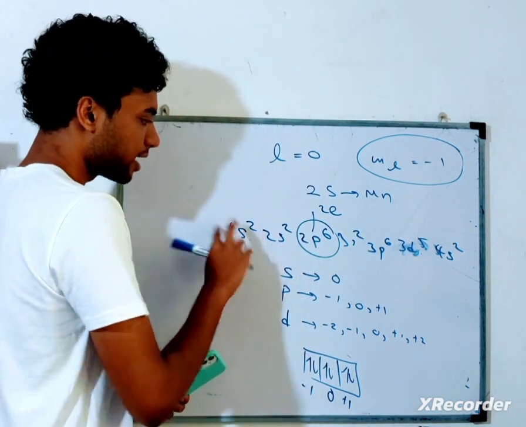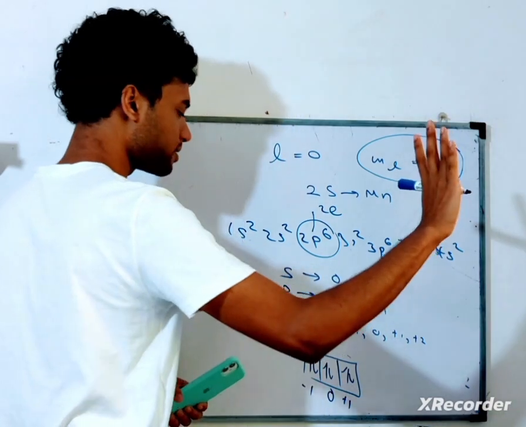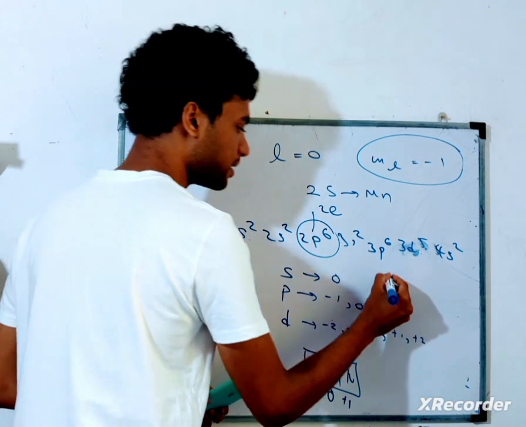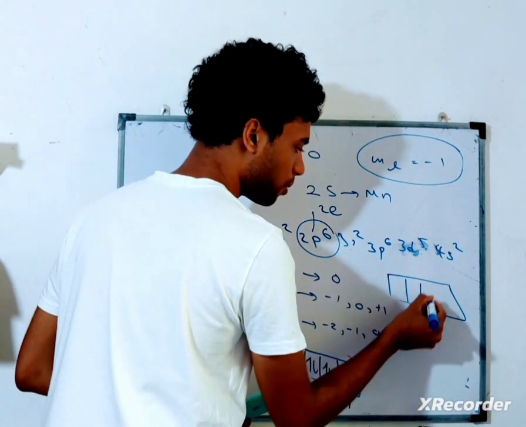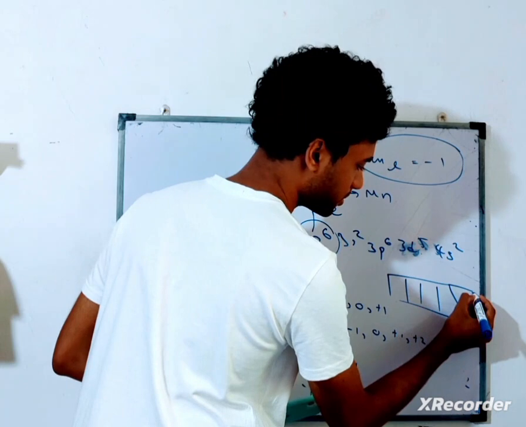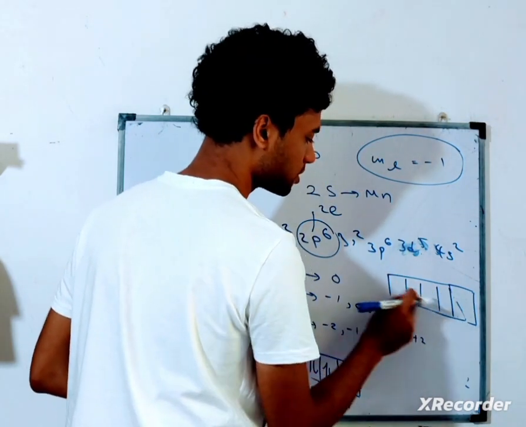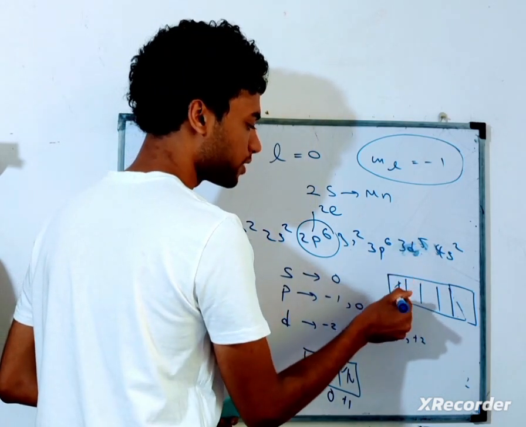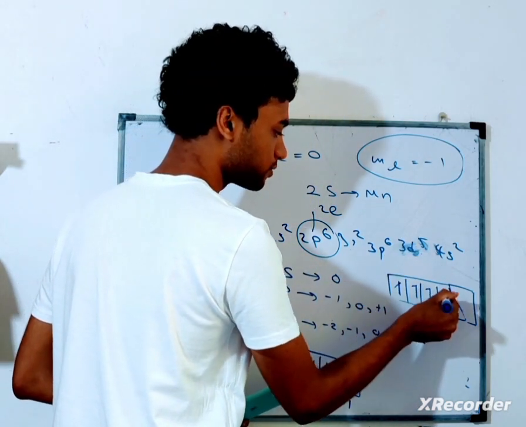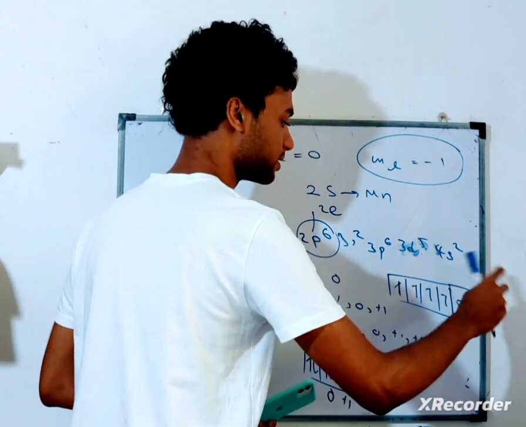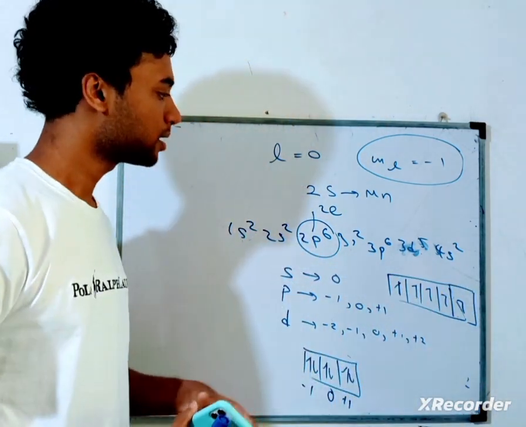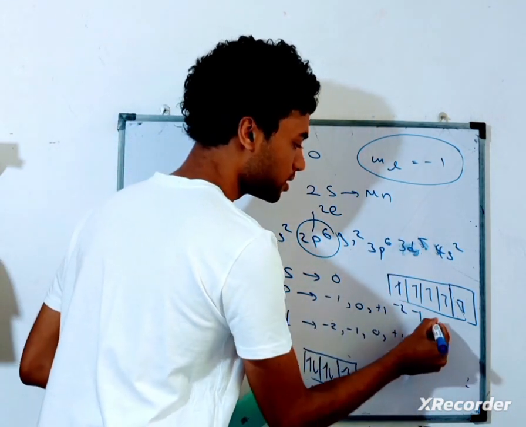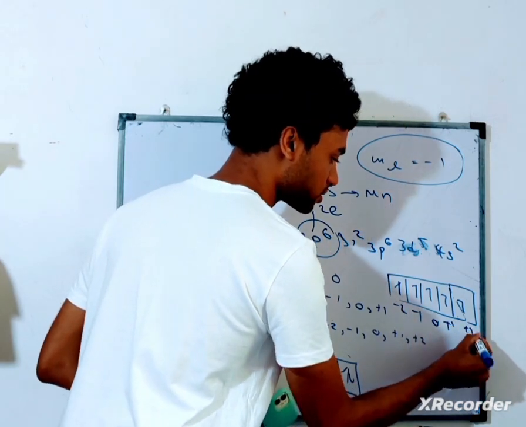In the s sub energy level, I don't have ml equals minus 1, so forget about that sub energy level. But in the d sub energy level, there are 5 orbitals: 1, 2, 3, 4, 5. There are 5 electrons, so how do I fill them? First they are filled singly and then antiparallel, right? So I can represent the magnetic quantum numbers minus 2, minus 1, 0, plus 1 and plus 2.